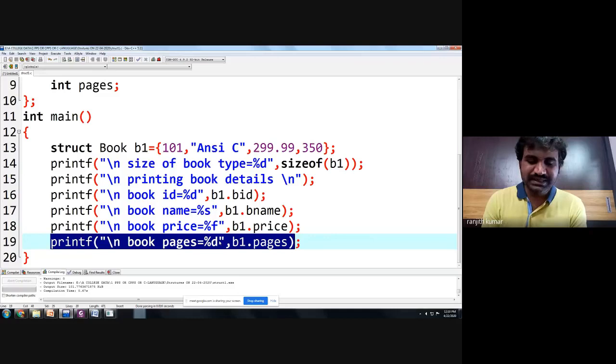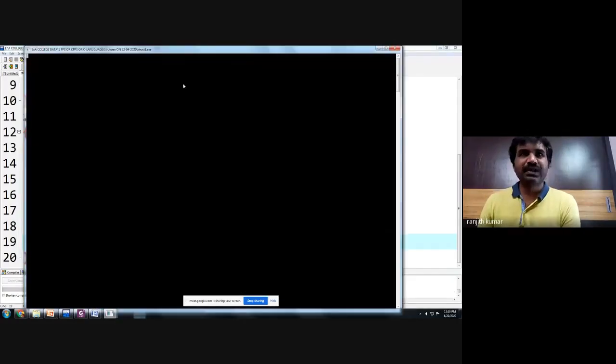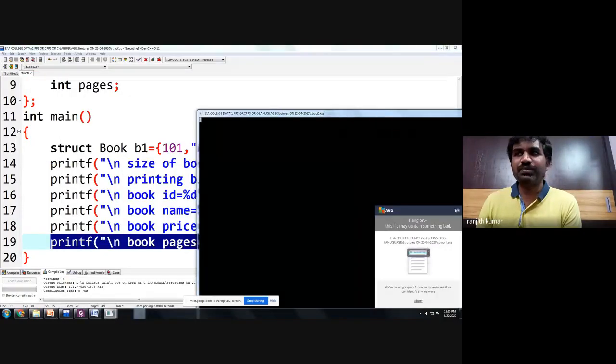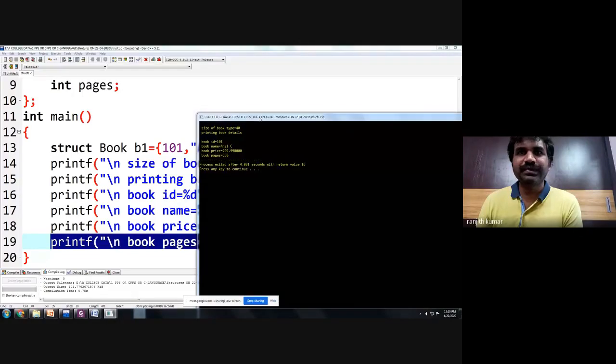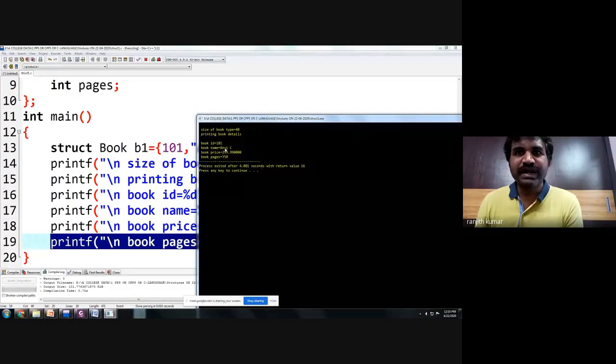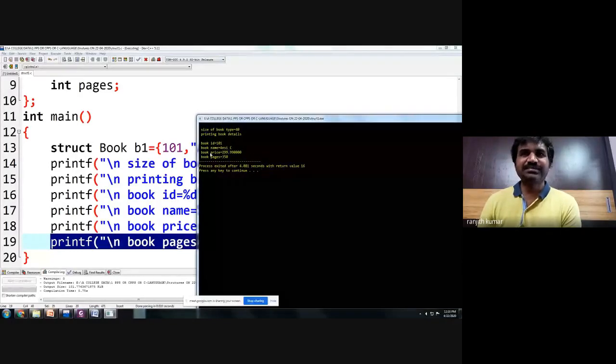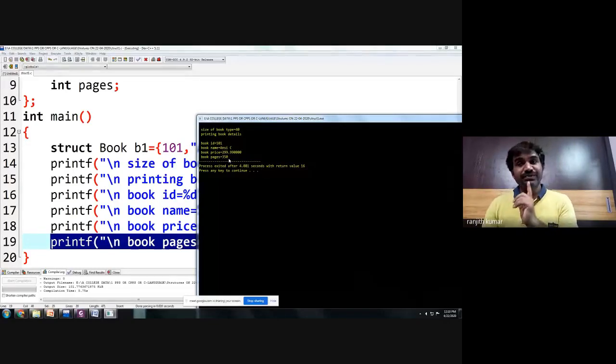Now let us compile once again in order to get the proper output. Here if you observe now, book ID is 101, book name is ANSI, book price is 299.99, and the number of pages is 350. So if you don't give the format specifier properly, you will get garbage values, because you want to print in a prescribed format only.